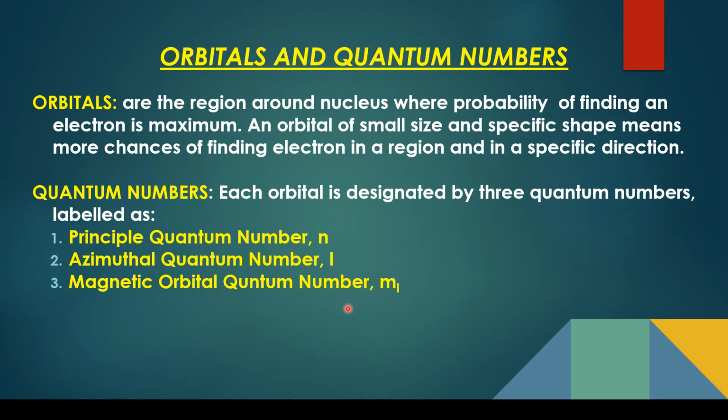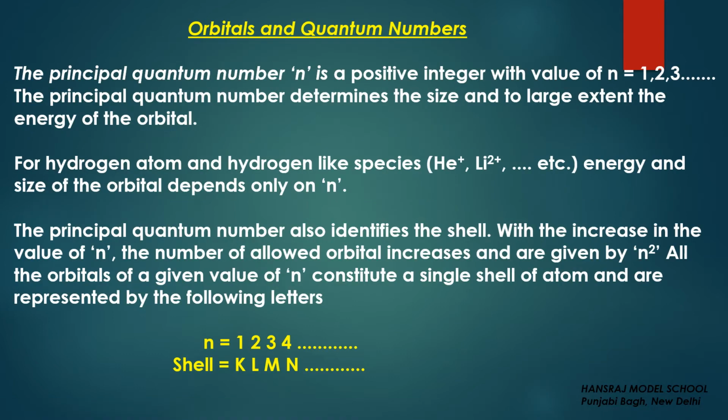The first is the principal quantum number. It has the symbol small n. The second one is the azimuthal quantum number, which has the symbol small l, and it's better to write it like this, small l. And the magnetic orbital quantum number has the symbol m with l in the subscript. Now let's understand the quantum numbers one by one.